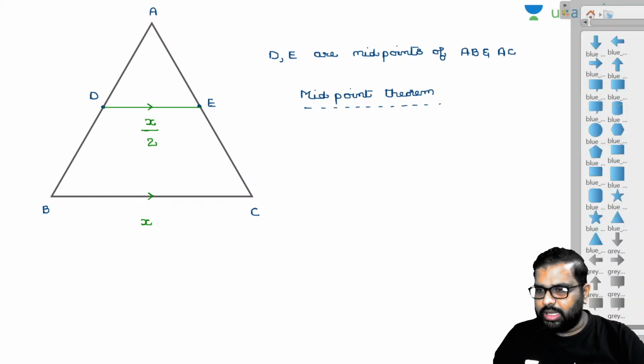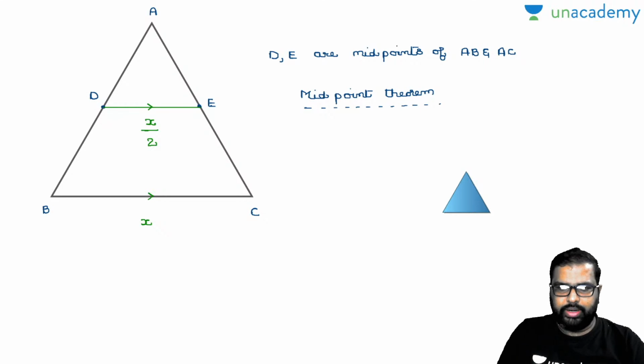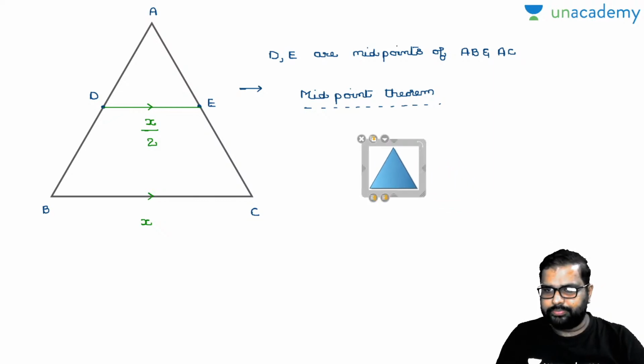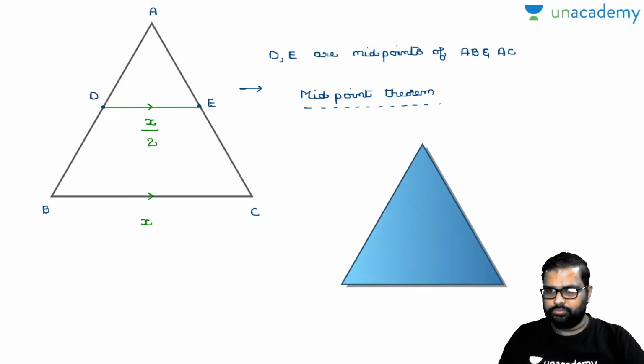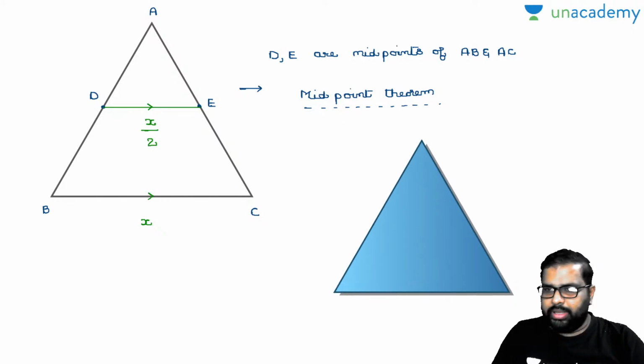I will take one more triangle here, then I will prove it. Now, this is the midpoint theorem. Now, this is a triangle. Now look, I will take this as A, B, C. Now D is a point on AB, and I am not saying that D is the midpoint.